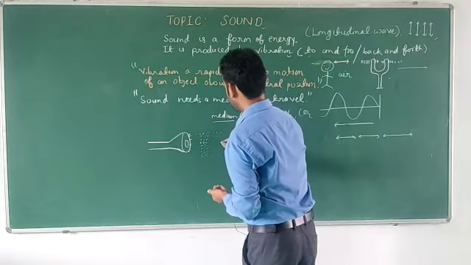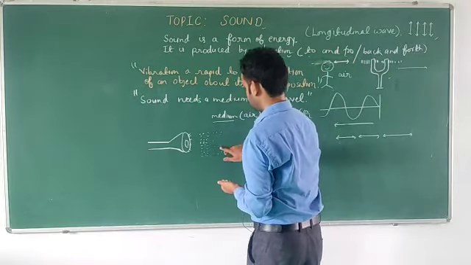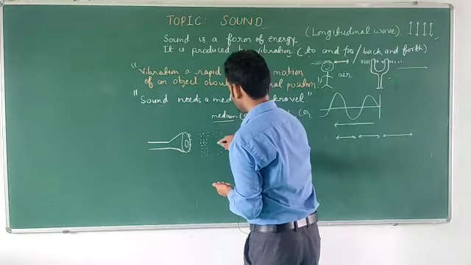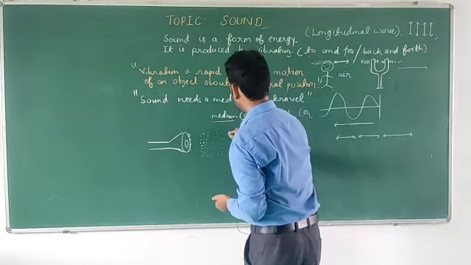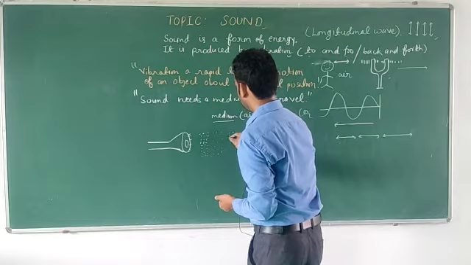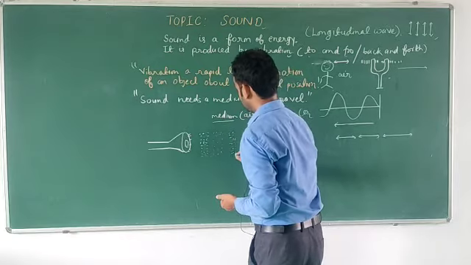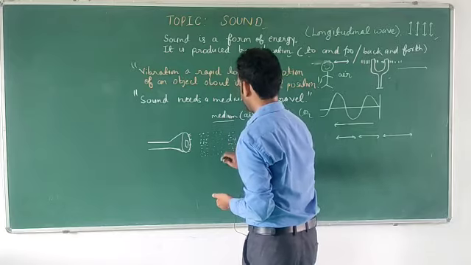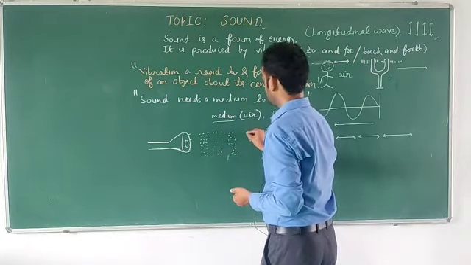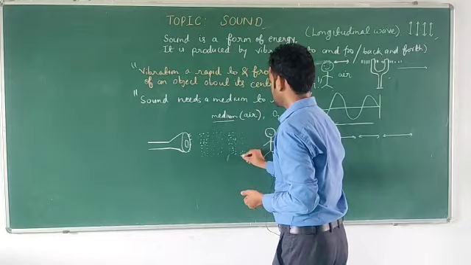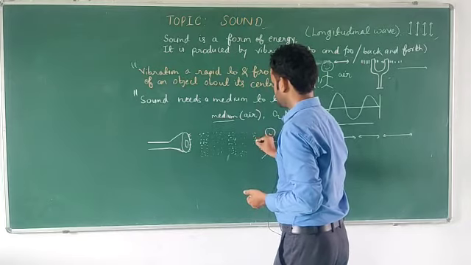So here is rarefaction. Then again compression, and then rarefaction, then again compression.